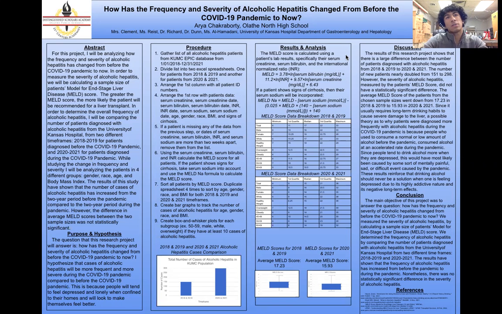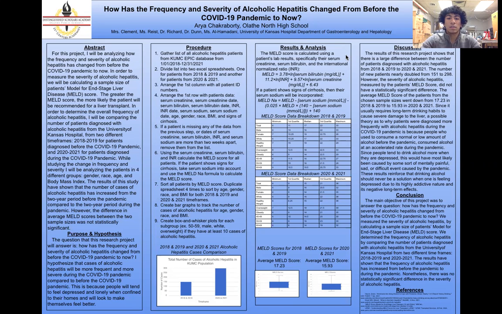And while studying the change in frequency and severity, I narrowed down on four groups that you would use to analyze the patients. I went off of gender, race, age, and body mass index. I looked at these because I thought they might have a bit of impact and a bit of a correlation on trends in the data.